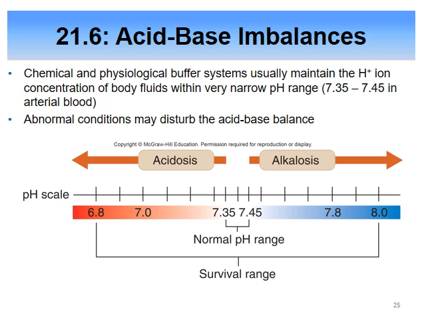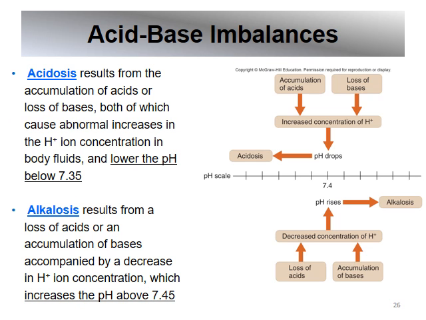Acid-base imbalances, so acidosis meaning if the blood becomes more acidic, alkalosis if it becomes more basic. But so again, that normal pH range should be between 7.35 and 7.45. Okay, so again, acidosis, it says here when the pH is lowered below 7.35, and alkalosis when it goes above.